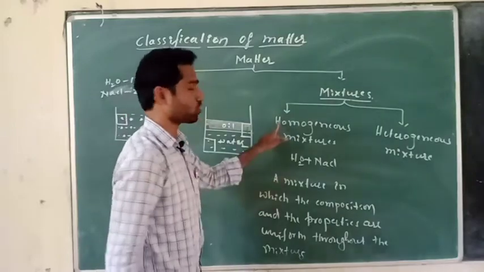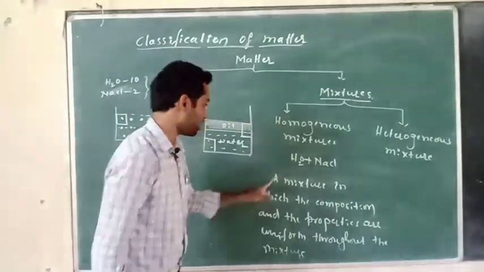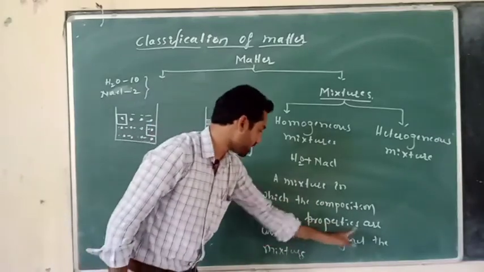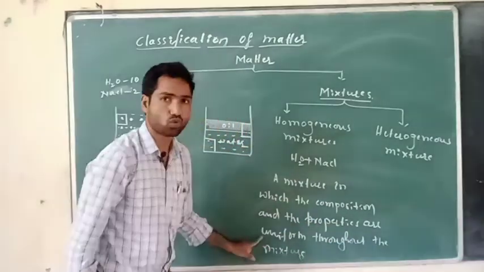Such type of mixtures are known as homogeneous mixtures. A mixture in which the composition and the properties are uniform throughout the mixture.